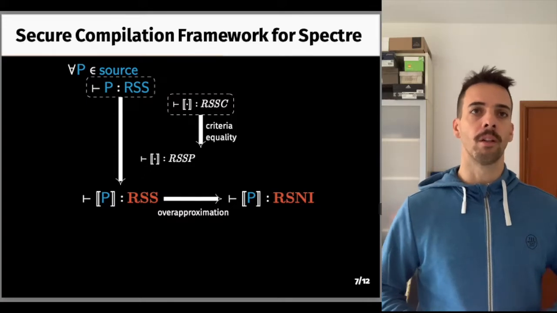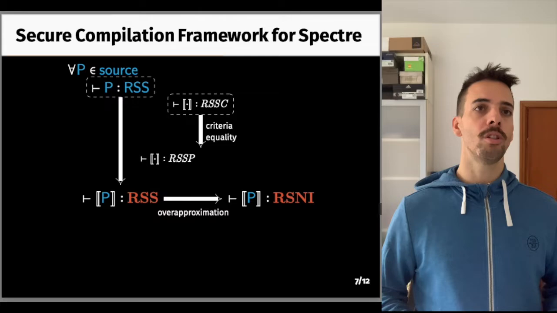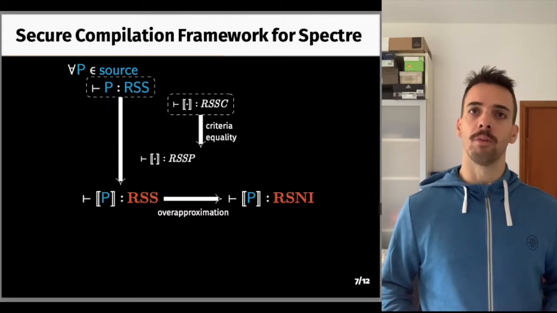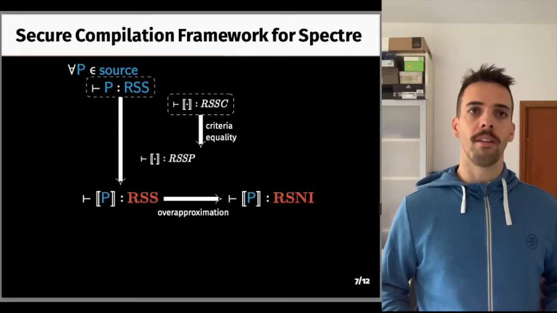In order to show that compiled code is SNI robustly, that is, against any attacker, we must show that it's SS robustly. And in order to show this, we must start from any source program that is SS robustly, which is any source program, and use a compiler that is RSSP.